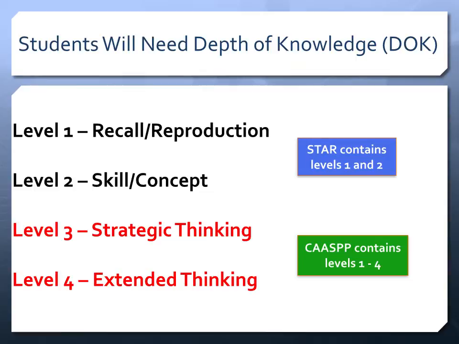Level 3, strategic thinking. Students reason or develop a plan or a sequence of steps because there's more than one reasonable approach. And they must be able to explain what they think and why. Level 4, extended thinking. Students make connections between different concepts. They extend and build on knowledge of a situation to arrive at a conclusion. Students use reason and logic to justify their conclusions.